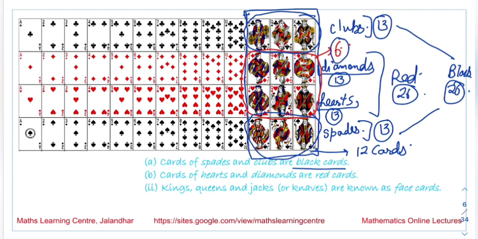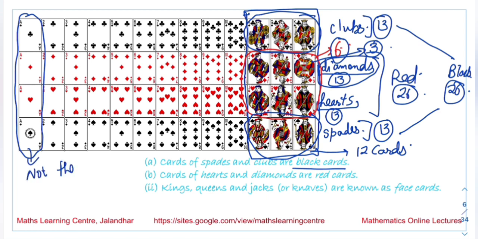We are talking about the face cards that are diamonds. These are face cards that are also diamonds. So how many cards we have is 3. So you must remember all these values. One thing to note over here, this A is not a face card, and it is not even a number card. When we are talking about this A, it is neither a face card nor a number card. So these things you must remember while solving the questions.